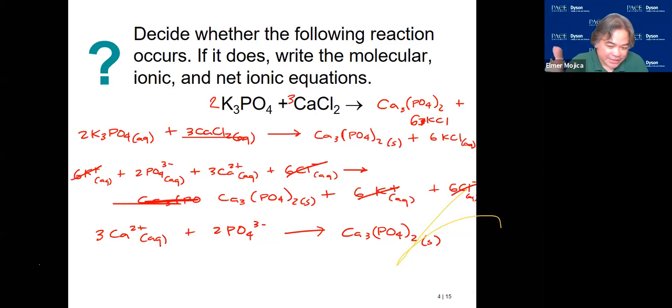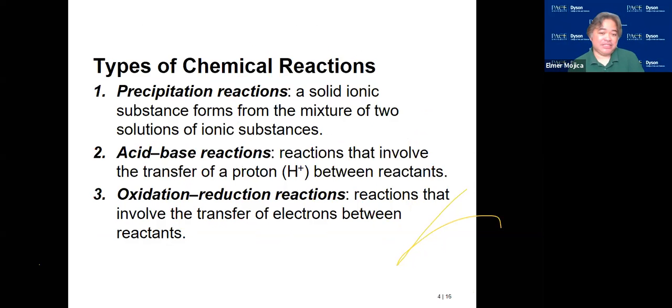So what we discussed so far is the precipitation reaction. This is one of the types of chemical reaction that we have. Wherein we have a solid ionic substance that forms from the mixture of two solutions of ionic substances. And what helped us predict the product or the precipitate?